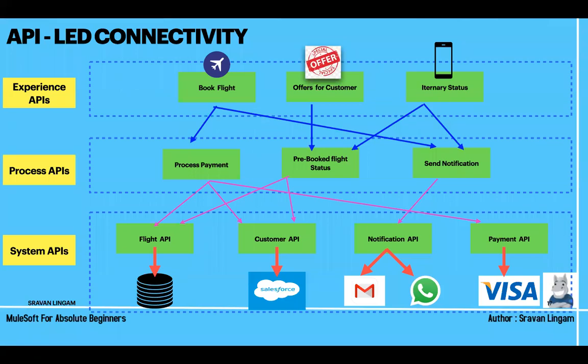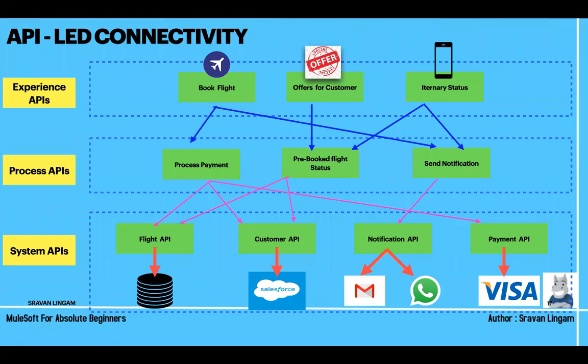So this is the concept of the API-led connectivity approach. Try to read as many examples as possible, but I hope I explained in very general terms. Even in real-time scenarios, it's not so easy to build an application. You might see that this app is crashing, this is not working. On every click, clicking on book flight, check status, or itinerary, a lot of things are happening on the back end. Imagine if there is no API-led connectivity approach and you are doing every process in a single application. See how those arrow marks are there. It will be very tedious and tightly coupled. We use that word, tightly coupled.